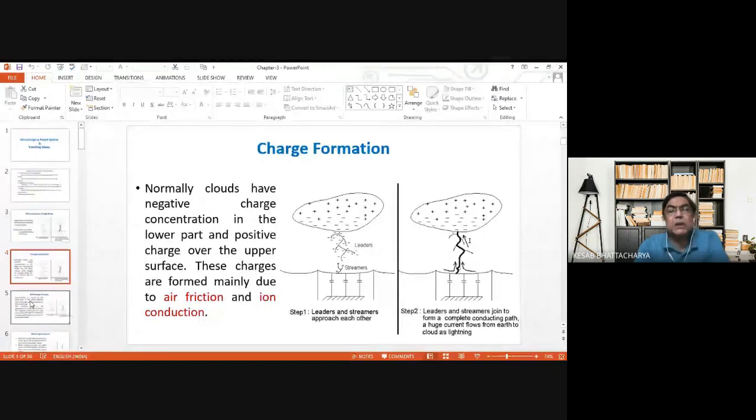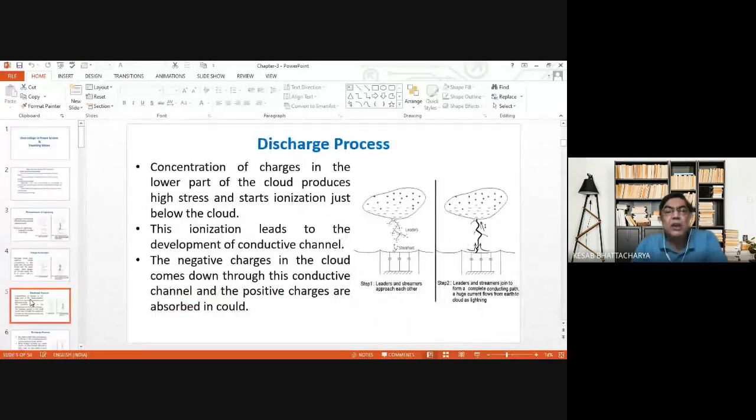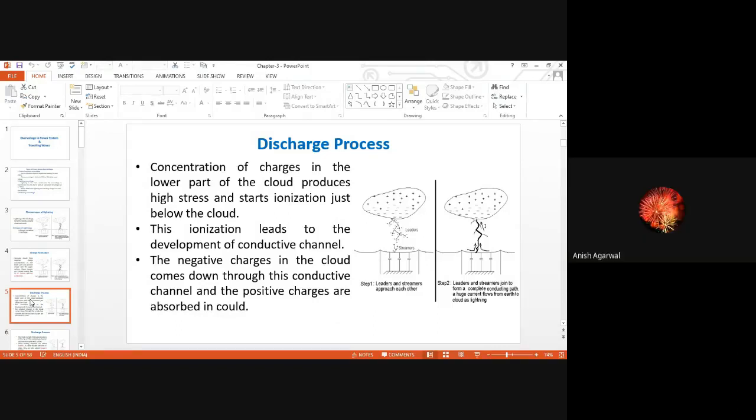And through this conducting channel, negative charges from the cloud start coming down, and using the same conducting channel, positive charges formed due to ionization flow to the cloud to neutralize the negative charges there. Is that point clear up to what we have discussed until now? Yes, sir. Okay.